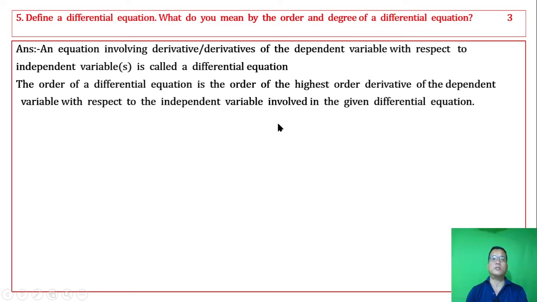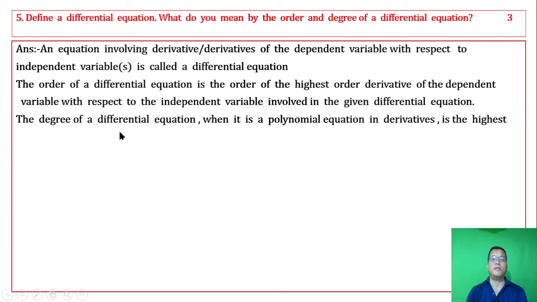The order is the order of the highest order derivative present.